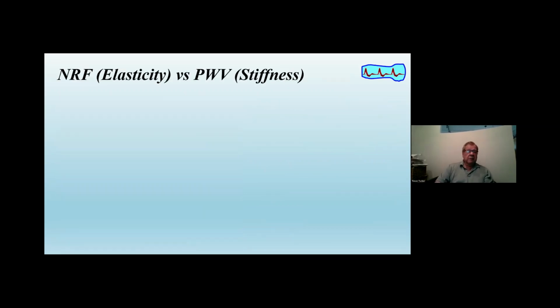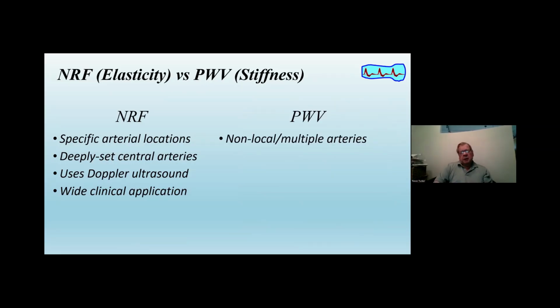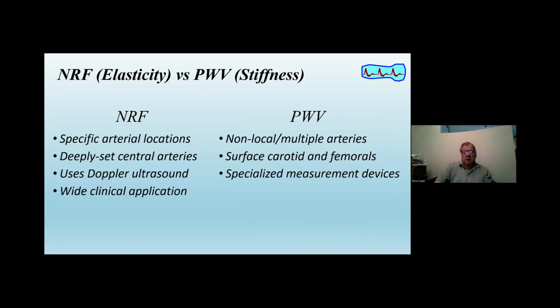The comparison here is natural resonance frequency. It can measure a single location and in deeply set arteries using Doppler ultrasound with wide clinical applications, compared to pulse wave velocity, which is a global or non-local stiffness measure. It's applicable where pulse pressure can be measured on the surface, particularly carotid and femoral. And it's a specialized measurement, specialized equipment, and cumbersome and time-consuming. And it has limited lab application.